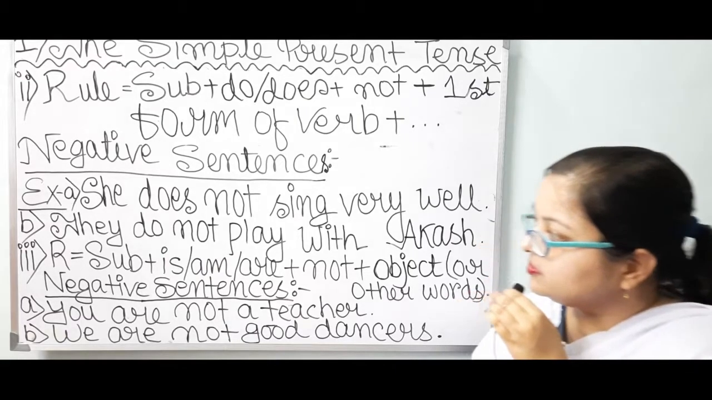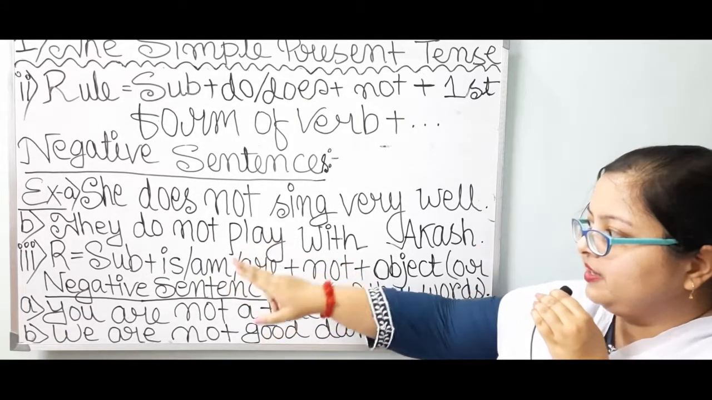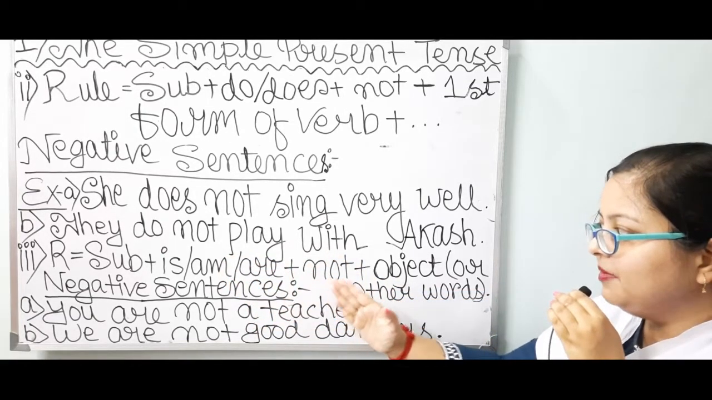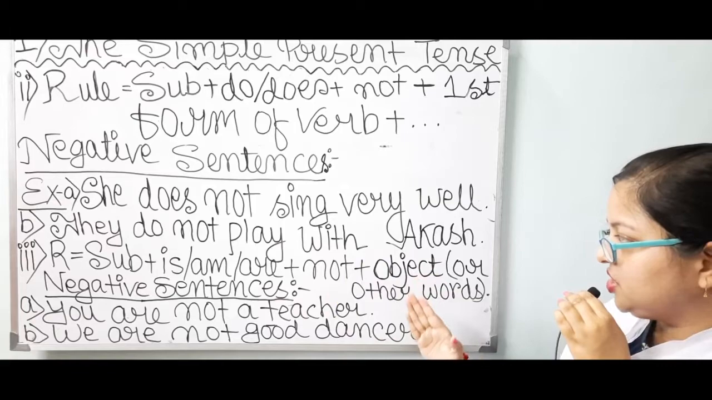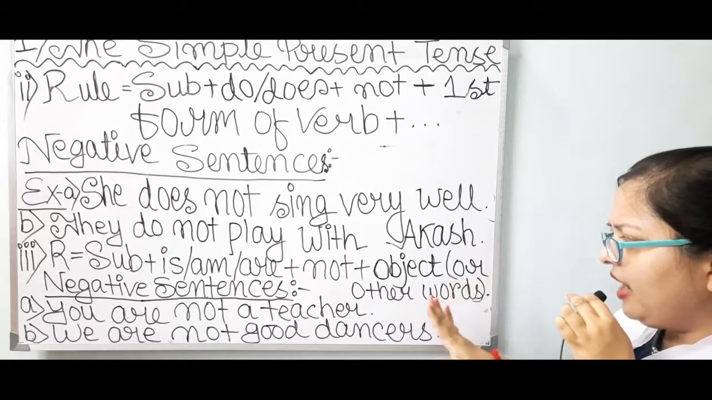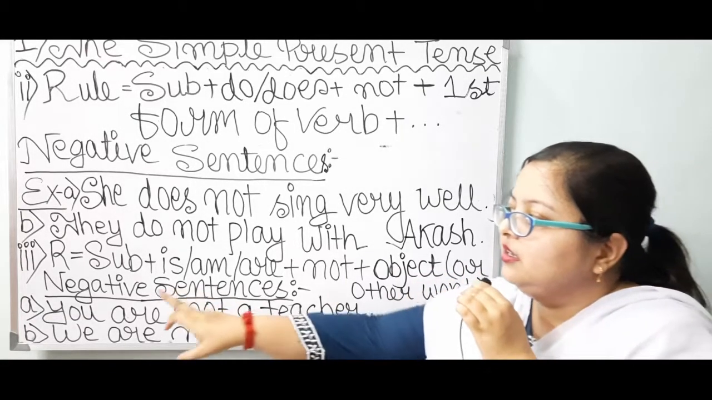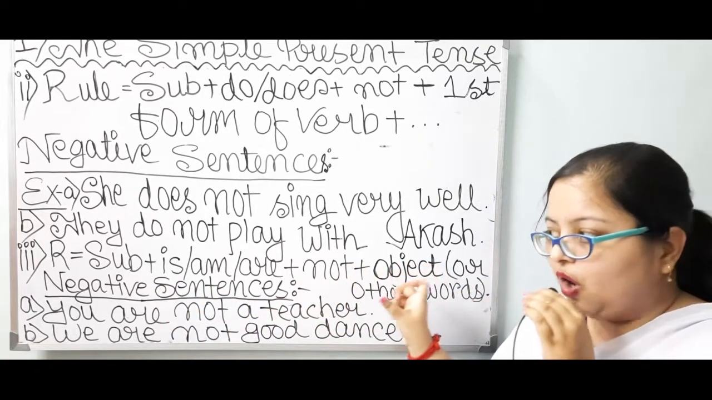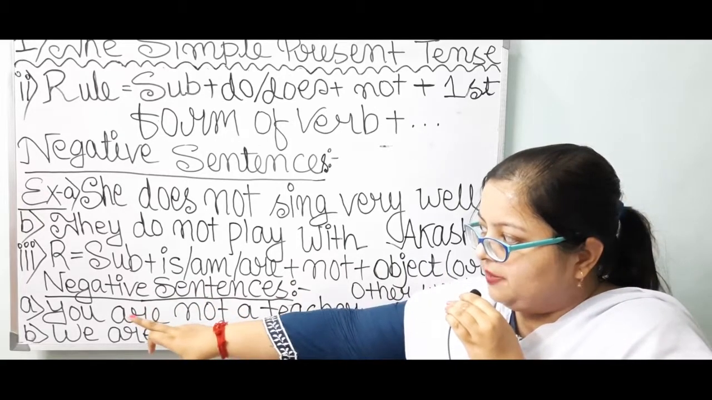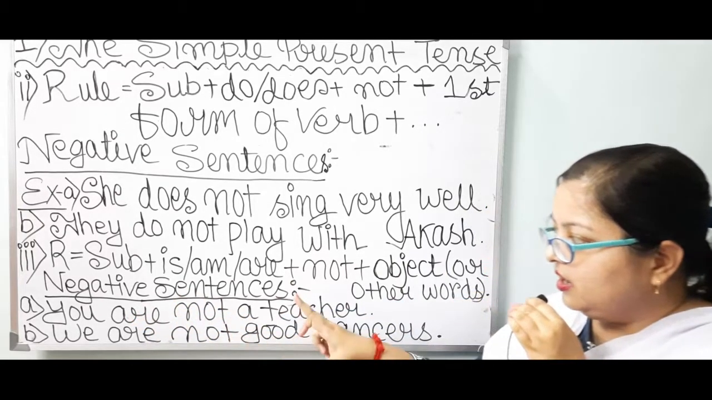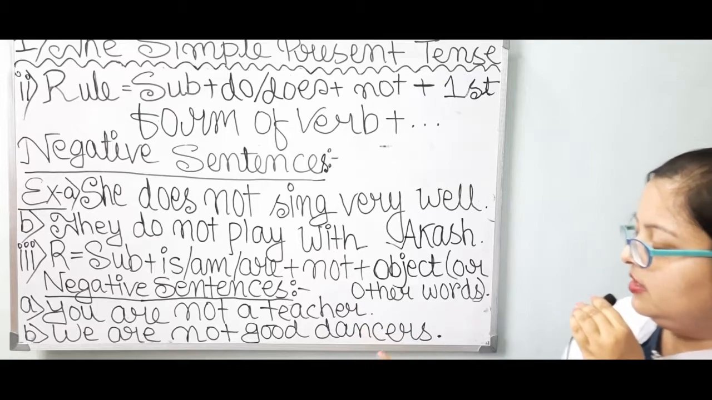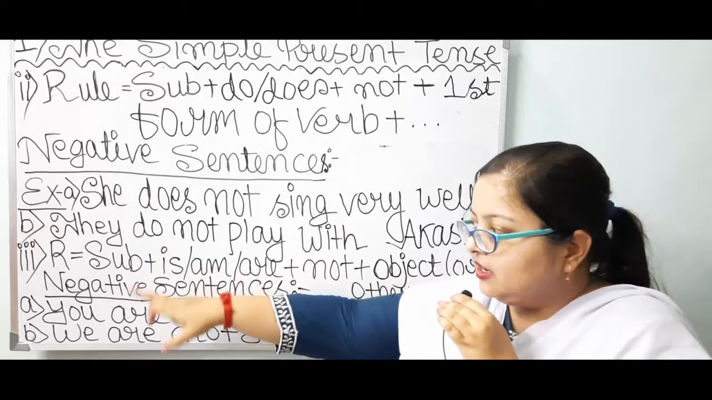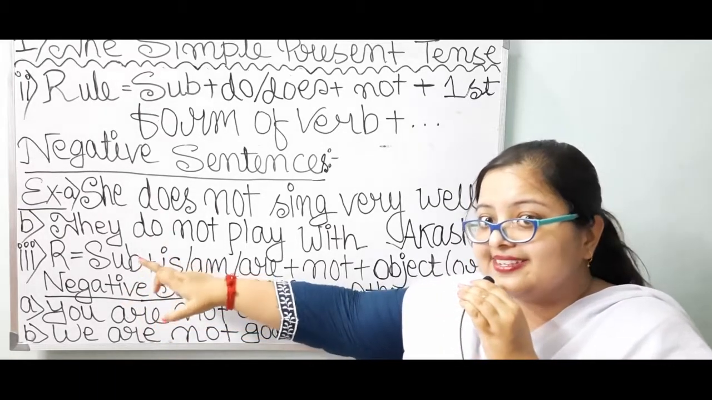Next, rule number 3. Rule: subject plus is or am or are plus not plus object or other words as needed. Now negative sentences are getting formed with the help of this rule also. Number A. You are not a teacher. So according to the rule, I have to take a subject at first.